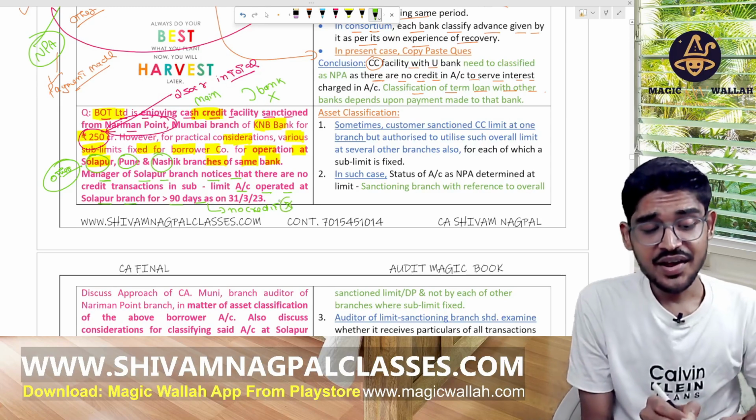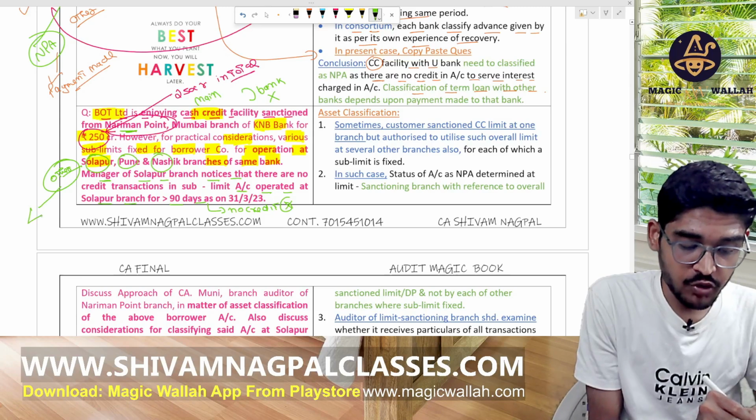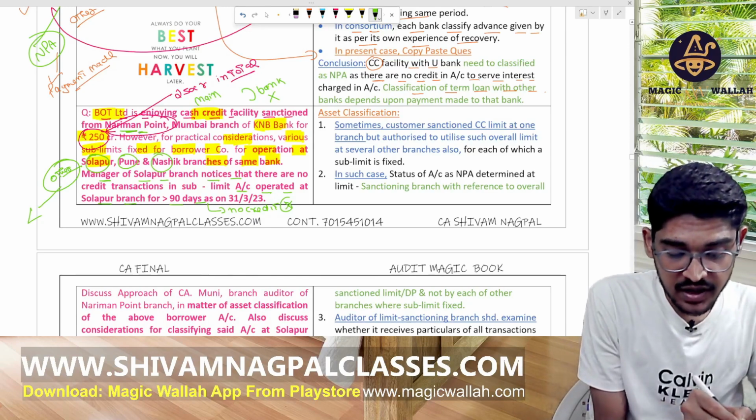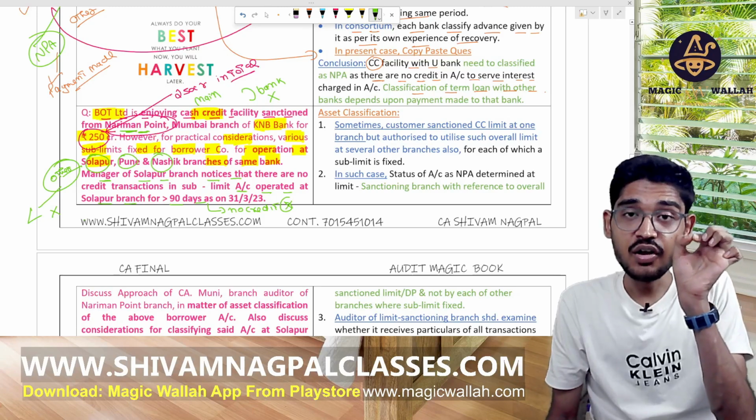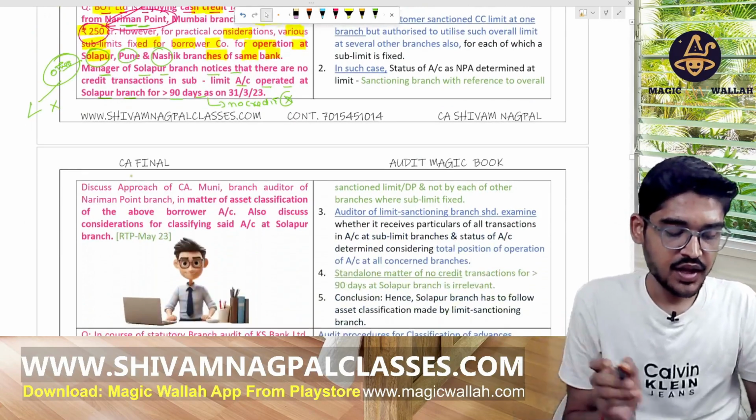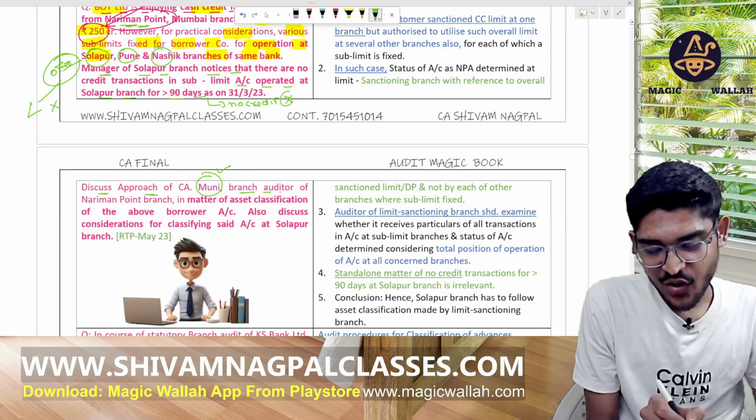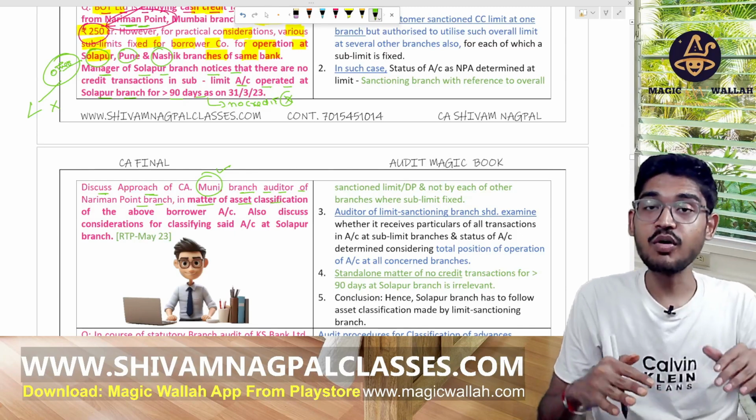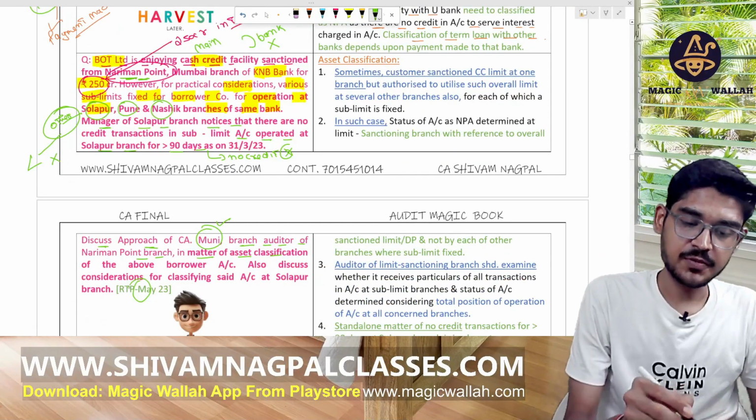Okay, doesn't matter. We have taken the CC limit from the Nariman Point branch. We are just taking some amount from there because the bank is same here, right? We have to check for the Nariman Point branch, not for Solapur, Pune, Nasik. Check for the Nariman Point branch where we have taken the CC limit, the actual branch for us. So discuss the approach of the CA, Munni Badram, branch auditor of the Nariman Point branch in the matter of asset classification of the above borrower account. This is RTP May 23 question.